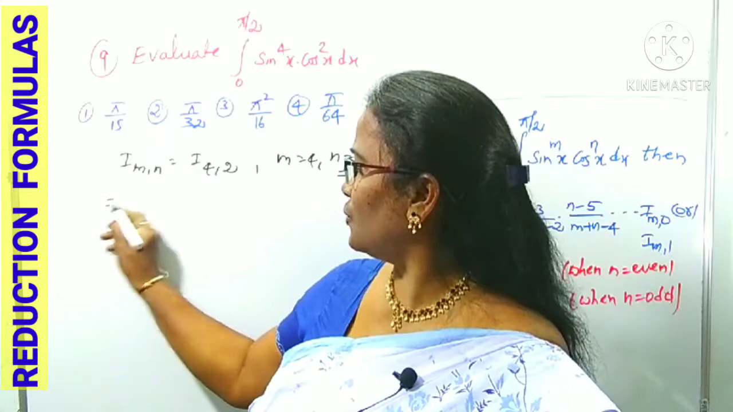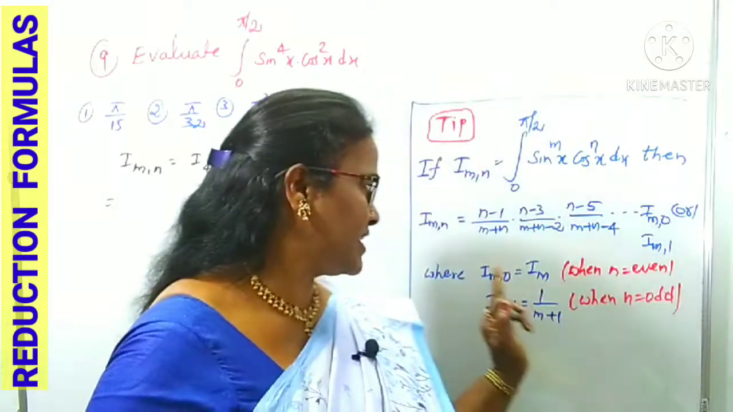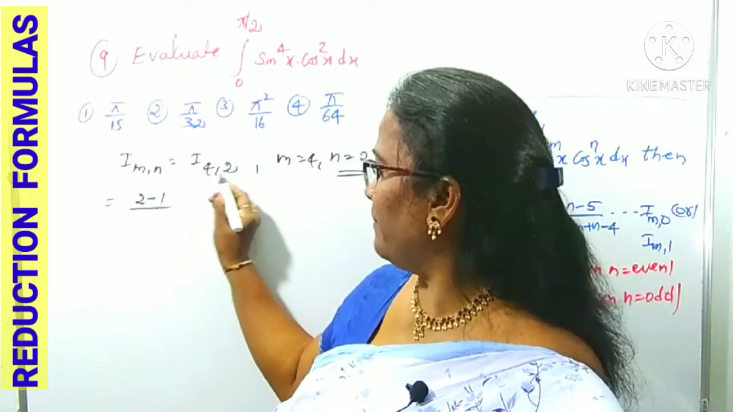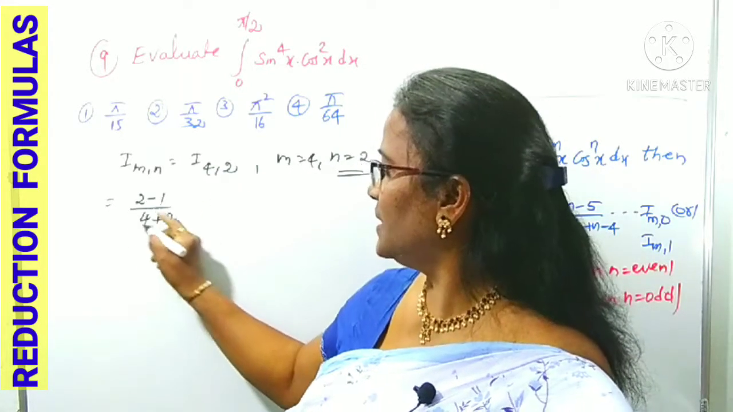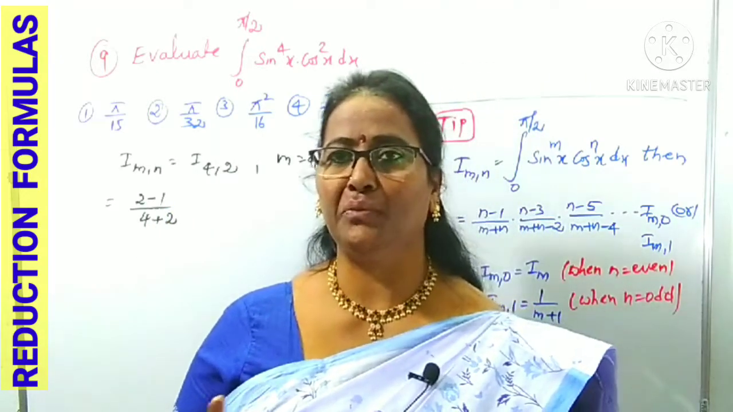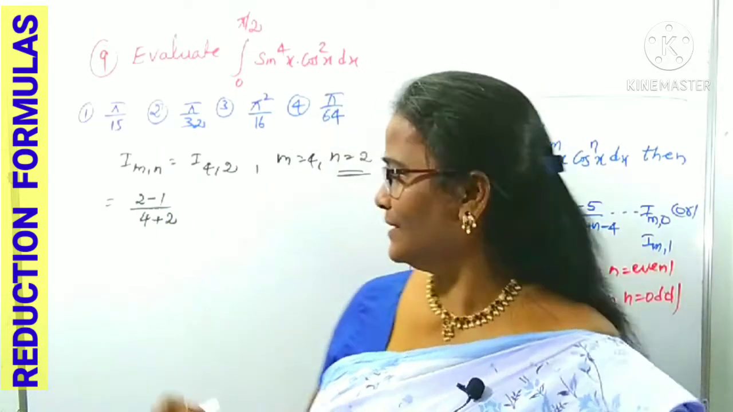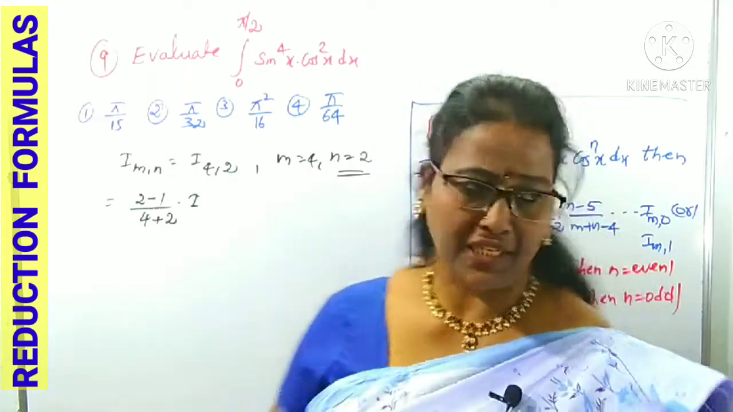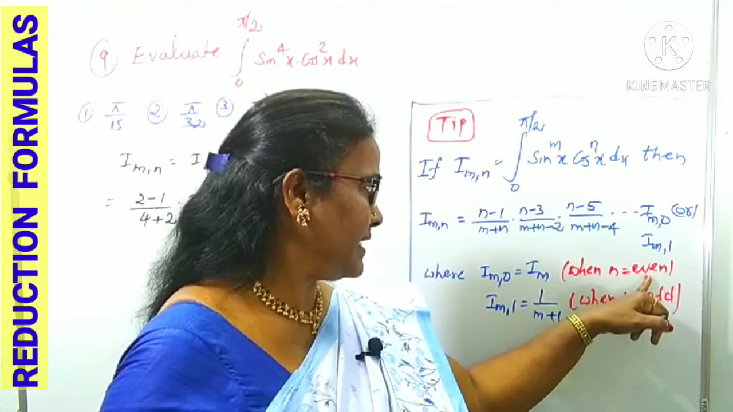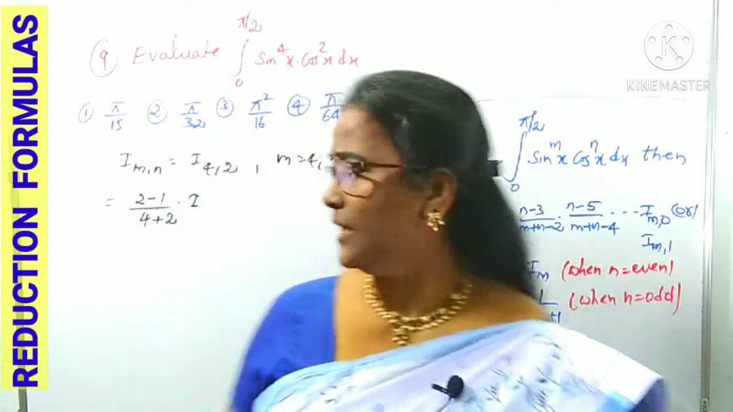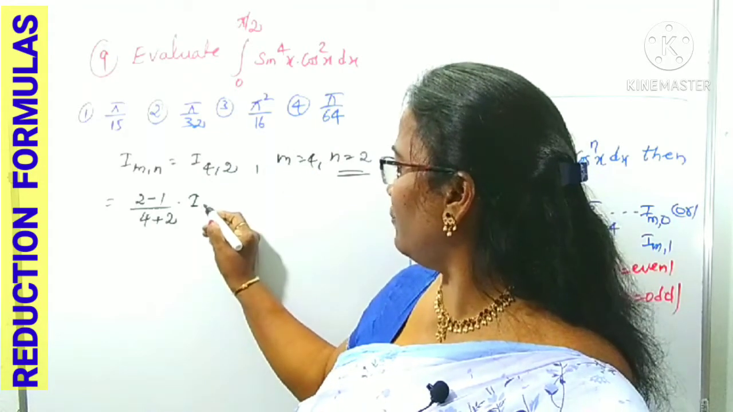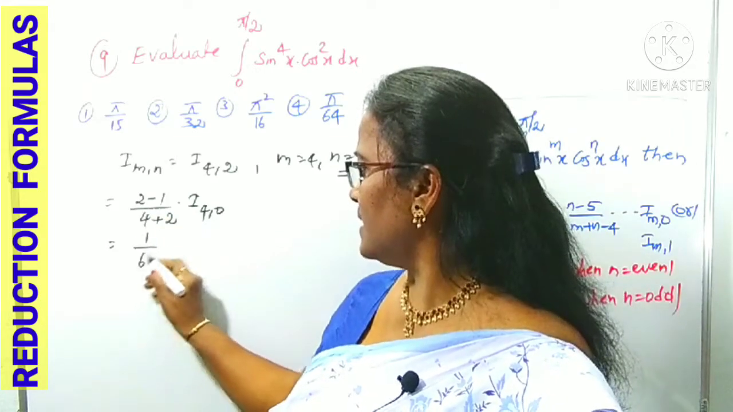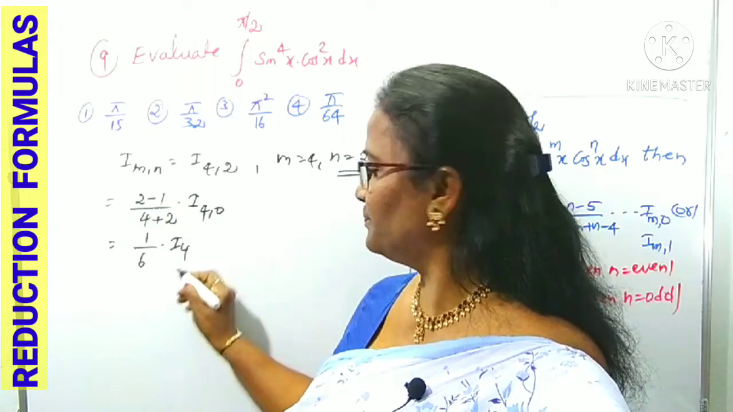Now tell me, 4 comma 2, n minus 1. What is the first term? n minus 1, that is 2 minus 1 by m plus n, 4 plus 2. 2 minus 1 is positive. If you take 2 minus, it becomes negative, then you can stop. Only one term you can get. Then what can you get? If n is an even number, I m comma 0. In place of m, what is there? 4. I 4 comma 0. Right? Next step, here 1 by 6. I 4 comma 0 is I 4.